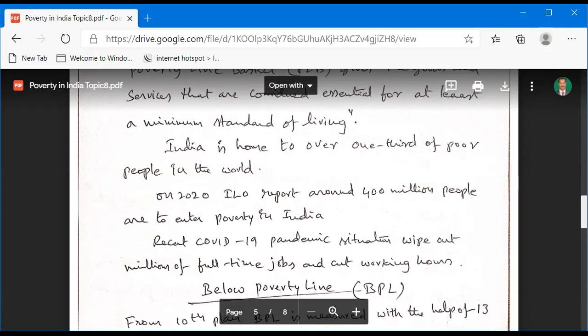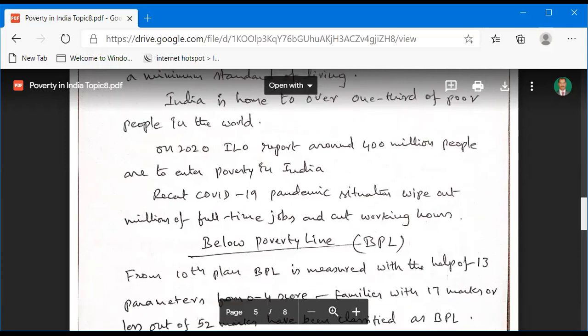The recent COVID-19 pandemic wiped out millions of full-time jobs and cut working hours. This leads to 400 million people entering poverty in India. This is the latest data from the 2020 COVID-19 pandemic situation, according to the International Labour Organization report. The result is that millions of full-time jobs were wiped out and working hours cut.